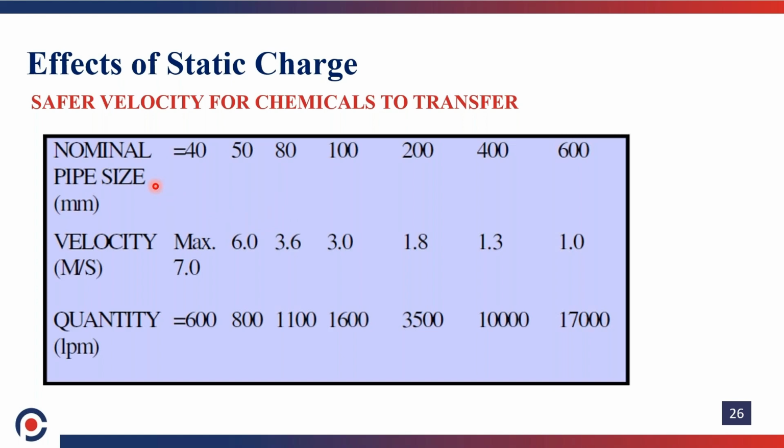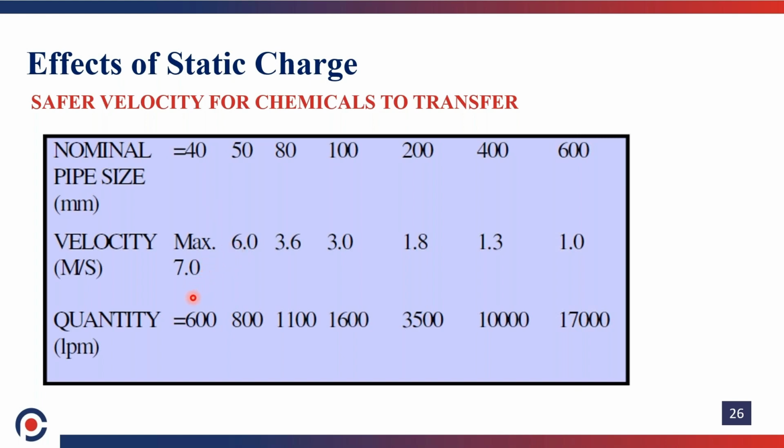In the first line we can see the pipeline dia, that is, pipeline transfer. We are going to transfer the chemical in this pipeline, and the dia of the pipeline is given in the first line: 40 mm dia, 50 mm dia, 80 mm dia. This is the diameter of the pipeline. Second one is velocity, the velocity of the liquid, that is the solvent we are going to transfer. In 40 mm dia, the velocity should be maintained at 6 meters per second.